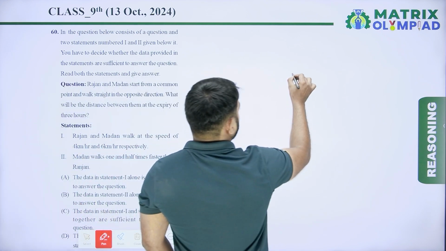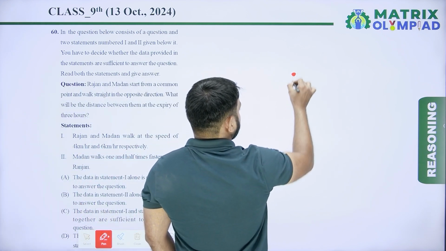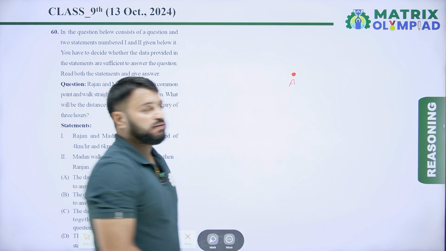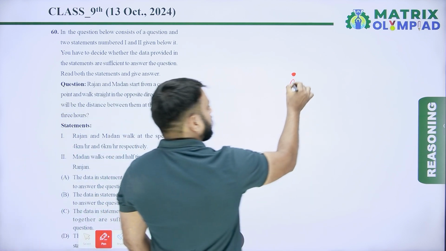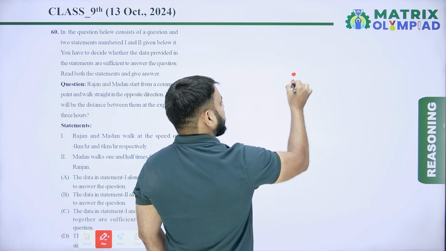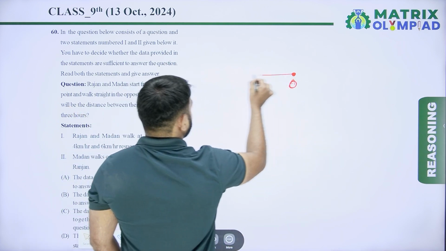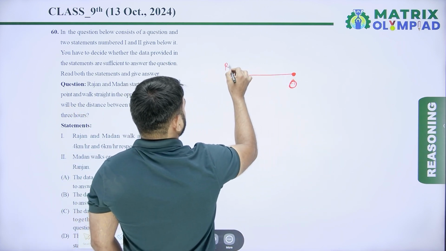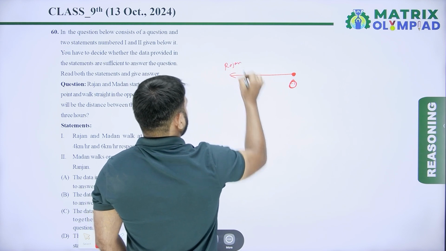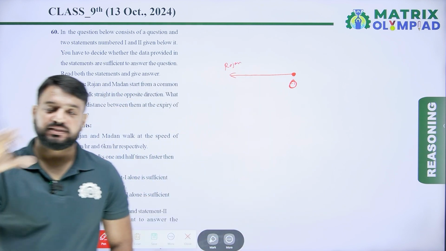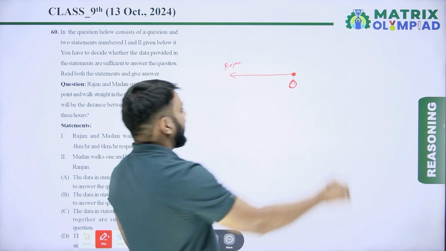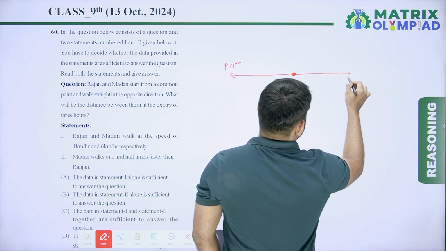Let's suppose O is the starting point of Rajan and Madan. Let's suppose this is the direction of Rajan, because they walked straight in the opposite direction, and this is the direction of Madan.